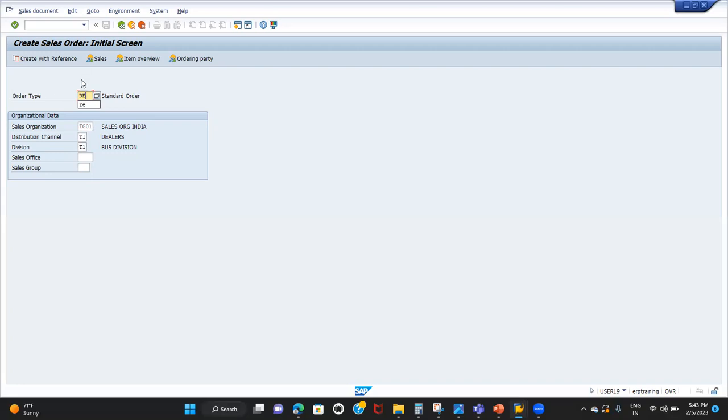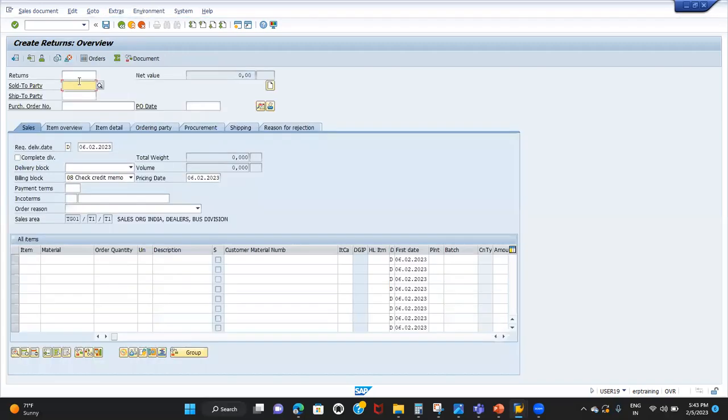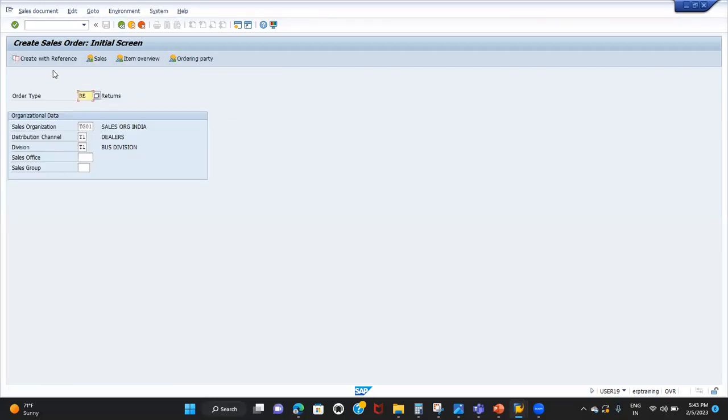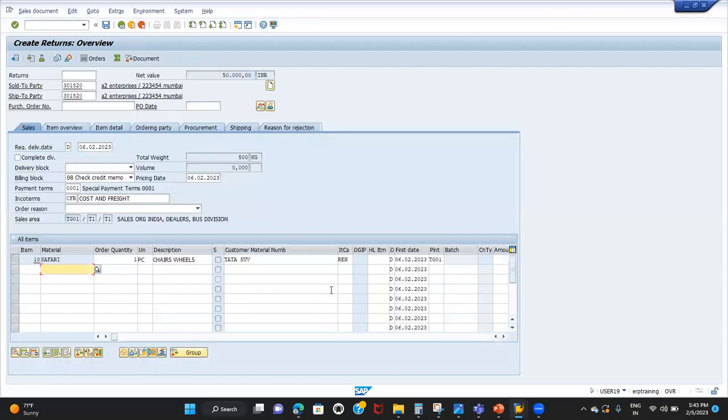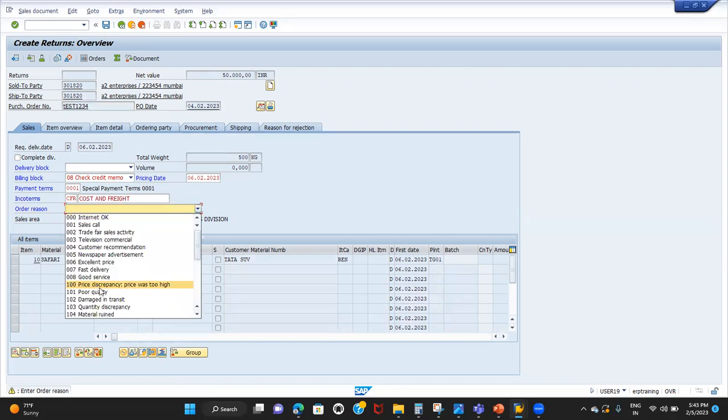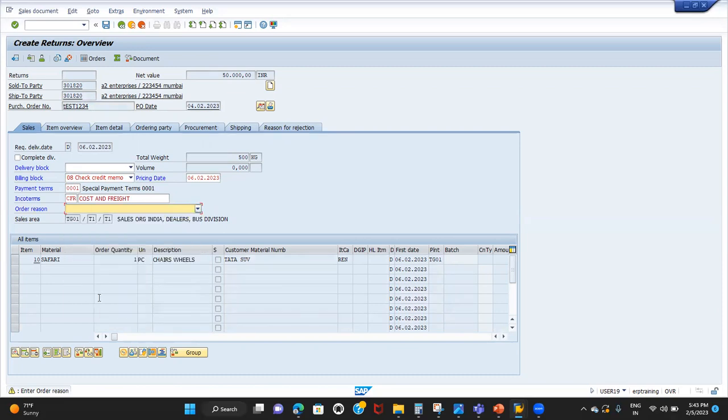We can create a standalone return order without taking any reference also. But in my scenario, I want to create the return order with reference to the billing document or sales document. So enter the billing document number. All the details will be copied from billing to return order. So we need to enter the order reason. Why are you creating the return order? You can say damaged in transit or poor quality, whatever you like.